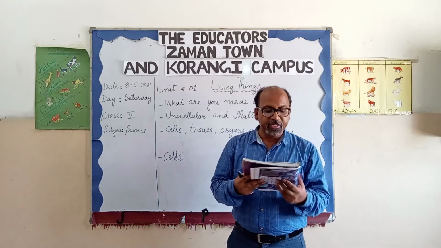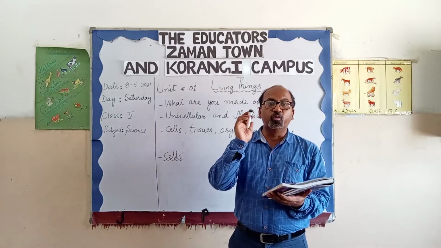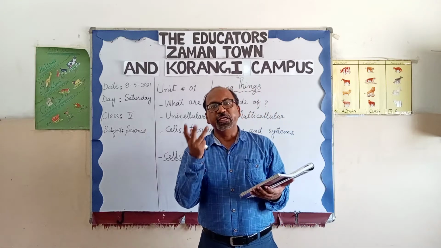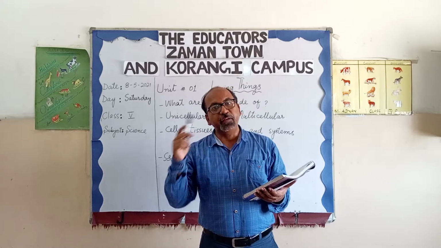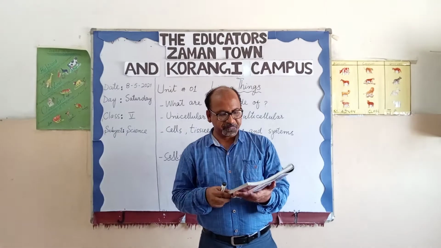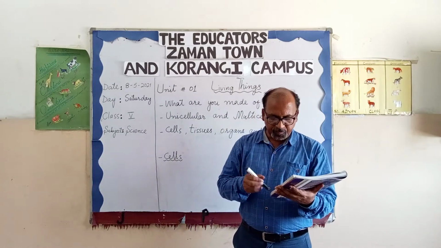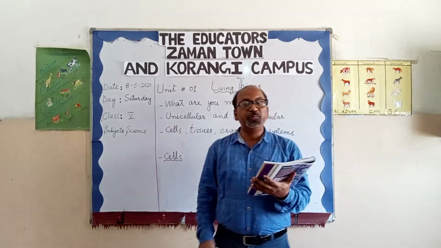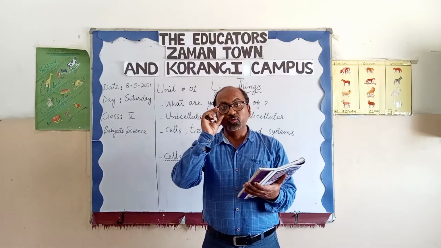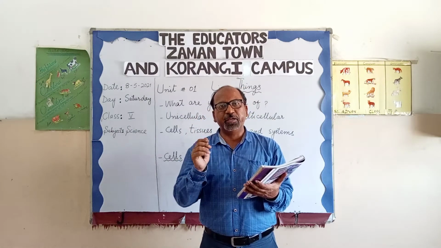They are so tiny that we can see them only with the help of a microscope. Microscope is the instrument with the help of which we can see these microorganisms. So at your book page number 3, there is extra information. Amoebas do not have a fixed body shape, means they do not have a specific body shape.